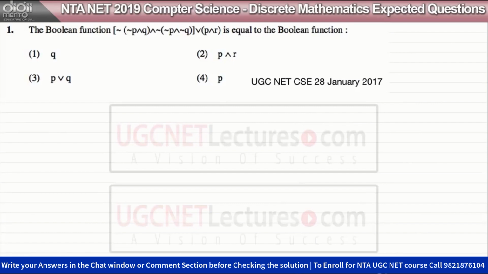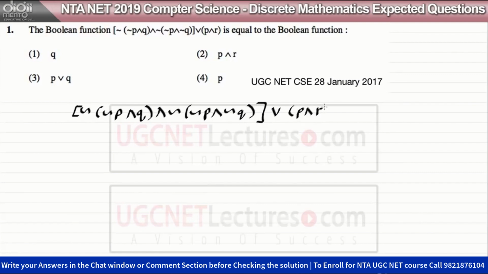So this first question is from Boolean functions. You can see they are giving this function, which is represented by negation of P and Q, and negation of P and negation of Q, or P and R. I prefer writing these kinds of statements in digital logic form, Boolean algebra, because that makes it very easy for me to solve.